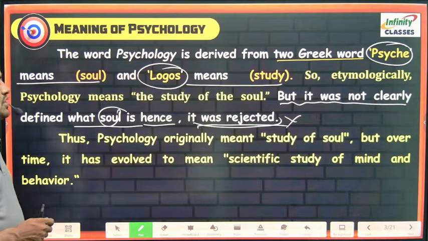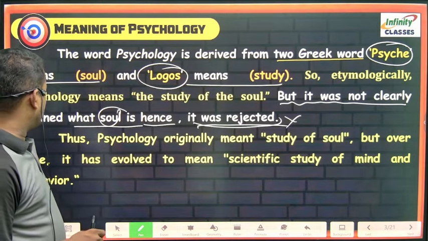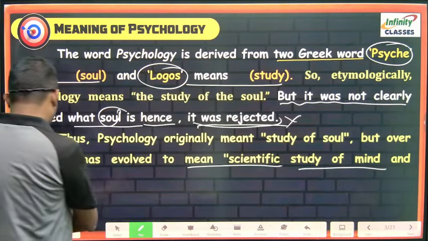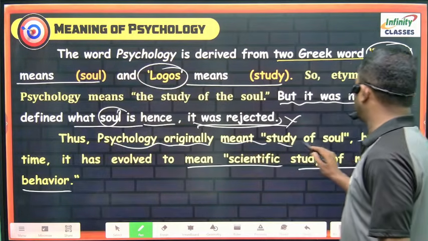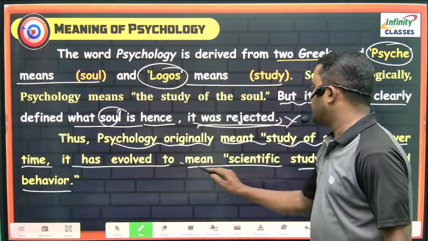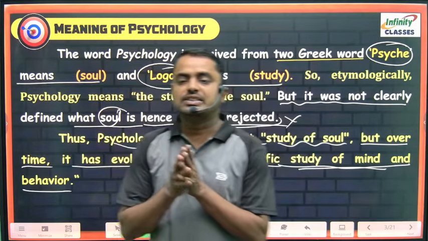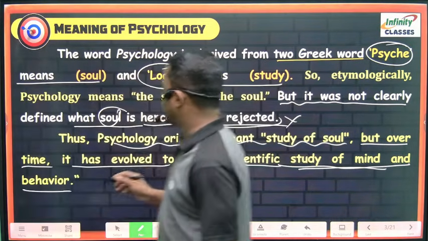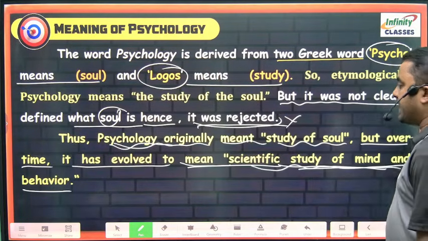Thus, psychology originally meant the study of soul, but over time it has evolved to mean the scientific study of mind and behavior. After the rejection of the study of soul, this process of scientific study of mind and behavior is what is called psychology.